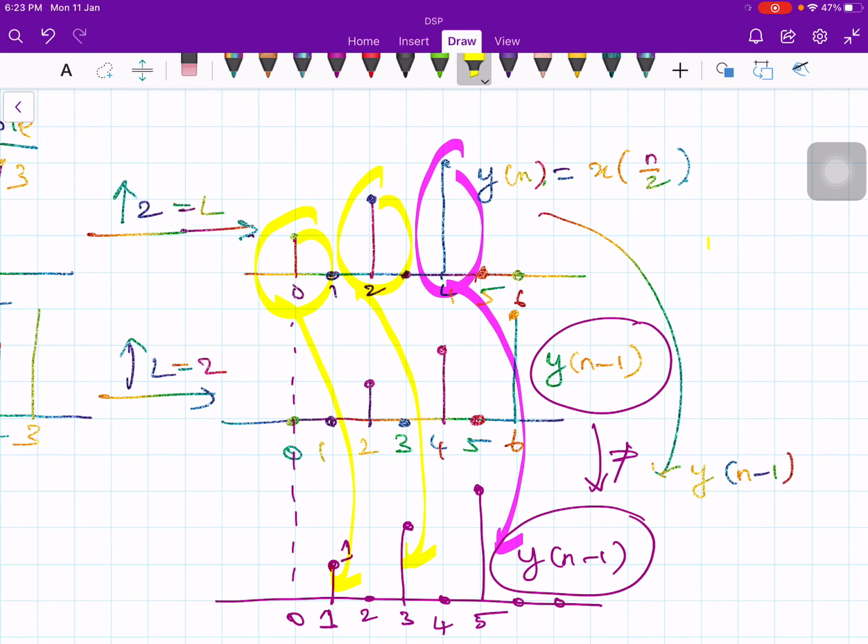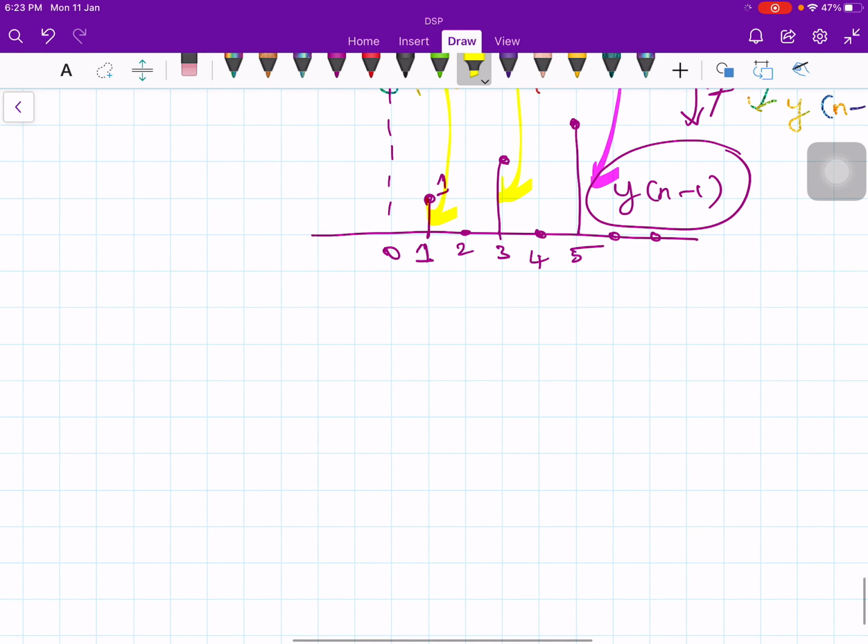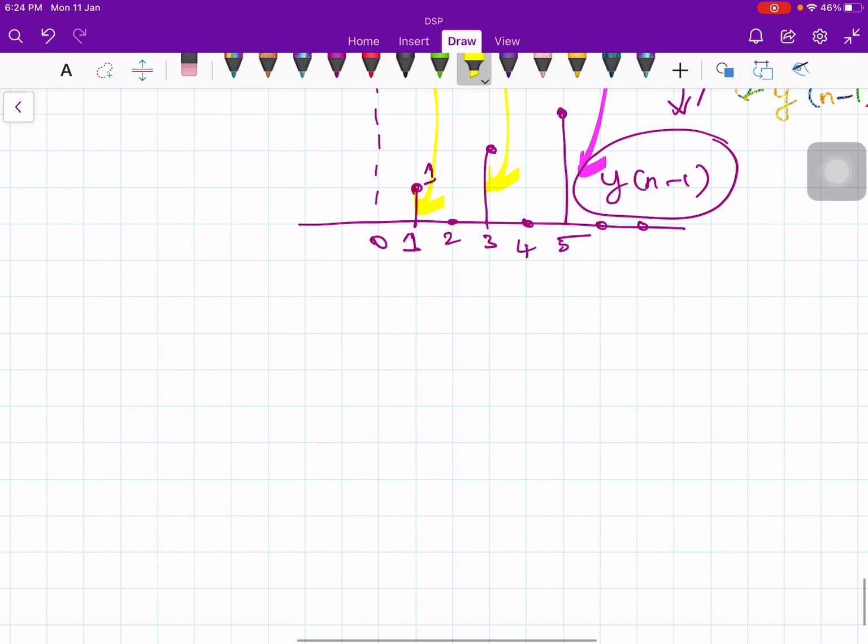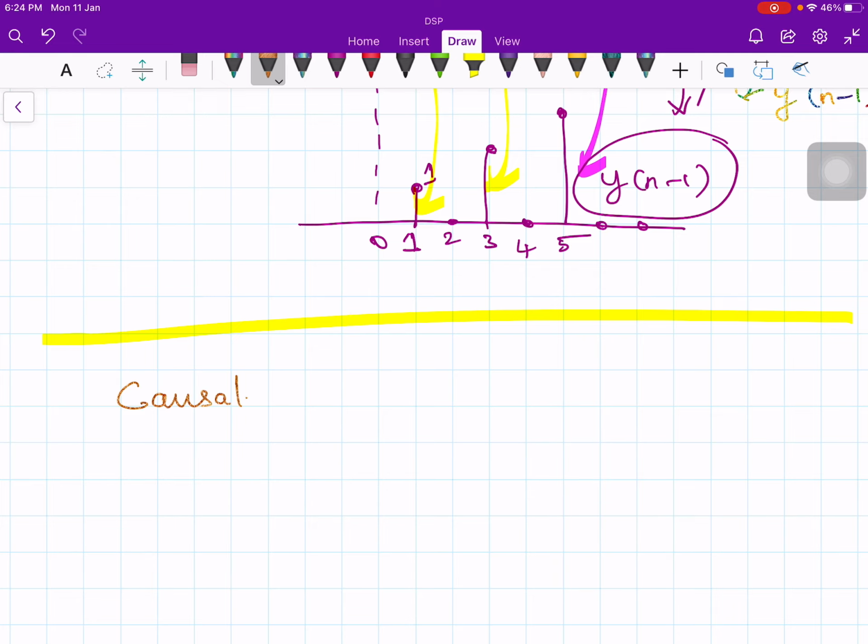Okay, so the next property is causality. The next characterization we talk of is causality. A digital system is said to be causal. Let's understand conceptually what it means, then we will go to the definition.